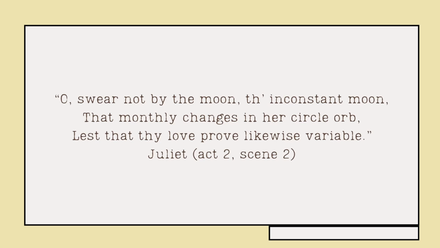And I find that interesting, where she actually says in her circle orb, where she's actually applying a feminine aspect to it. And there's a level that you think about it, when it comes to hormone cycles, how women have a monthly cycle as opposed to men, which tend to be more 24-hour. It makes a lot of sense if you look at it from that perspective, but it is something that we can keep in mind when we're talking about inconsistency.